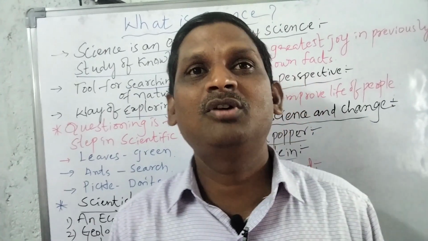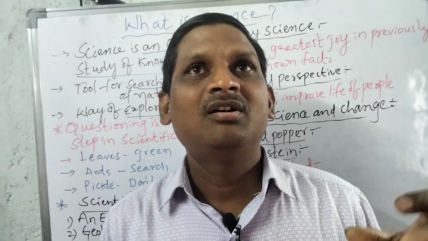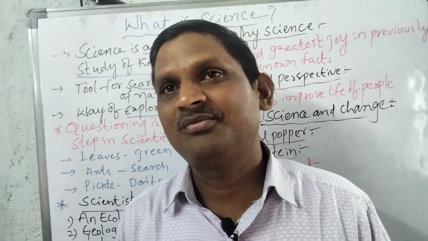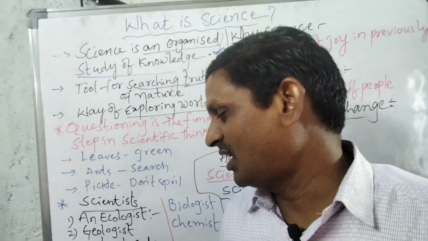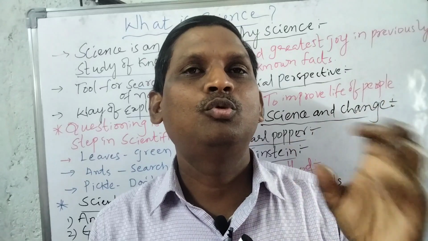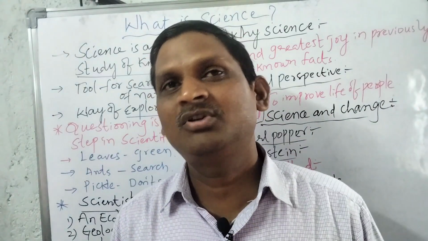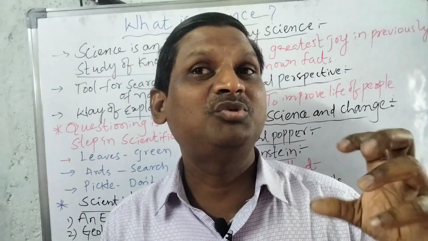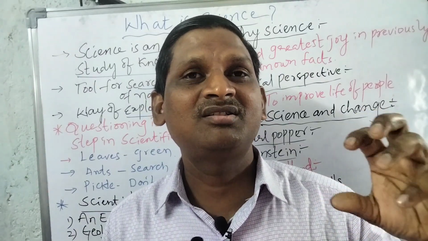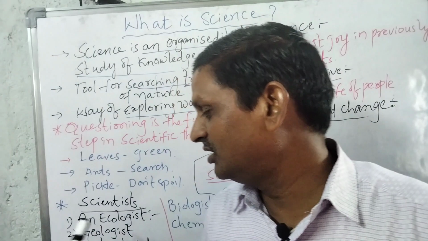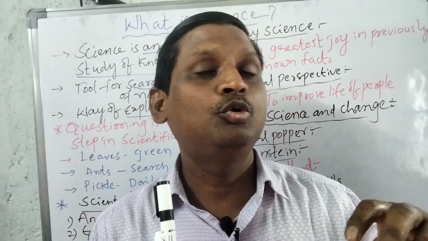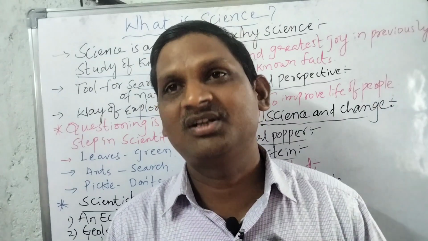Whereas a geologist can find out the fossils in the soil or minerals in the soil, so by observing. Next, an astrophysicist can observe the stars, moon, galaxies, etc. So like this, some scientists can observe the nature, some scientists can observe the space, some scientists can observe animals. Next, we can also see some scientists can do the research with experiment.